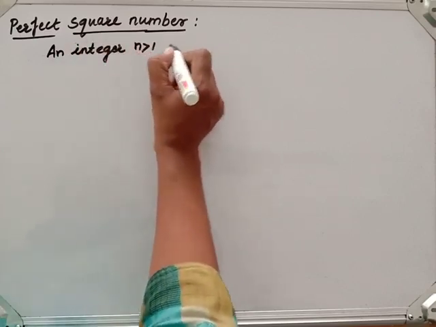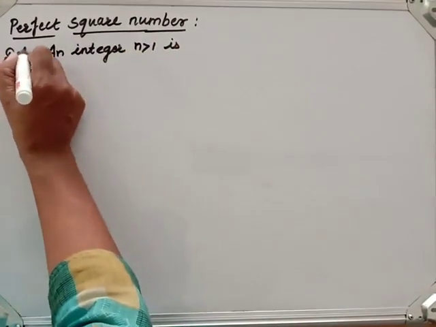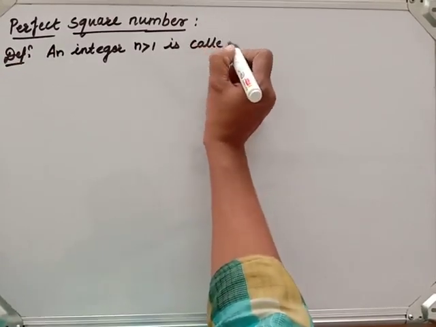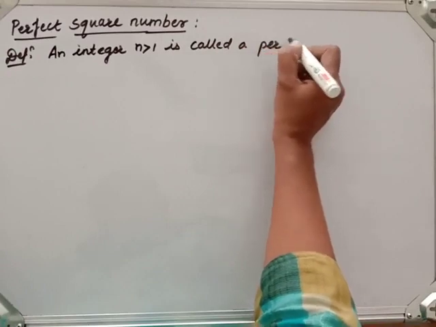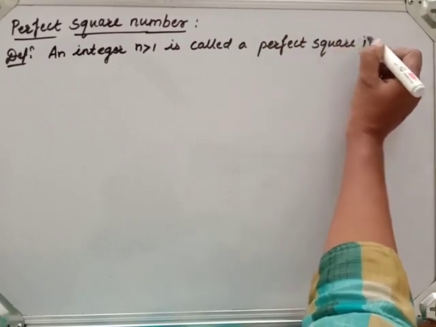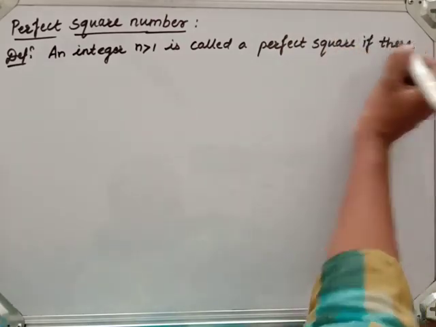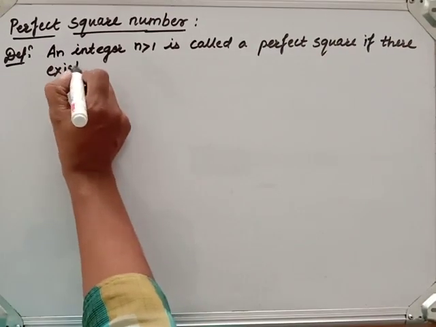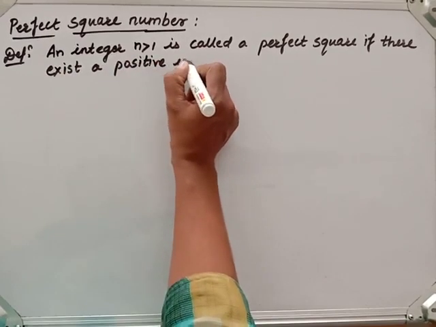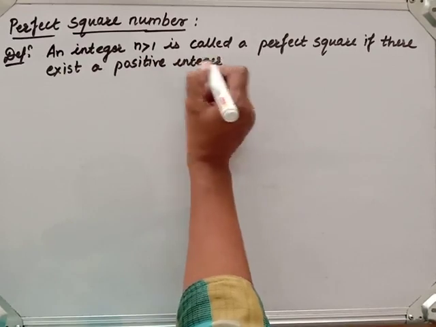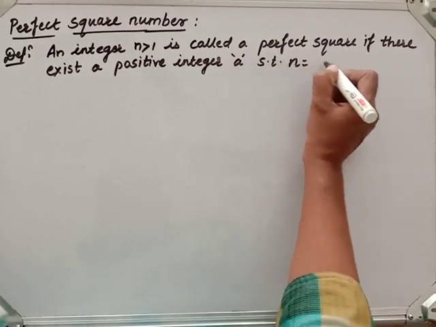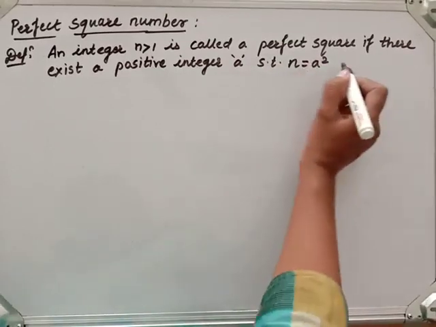An integer n greater than 1 is called a perfect square if there exists a positive integer a such that n equals a square.